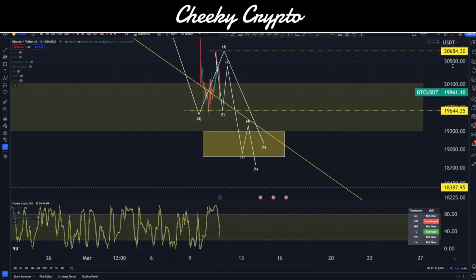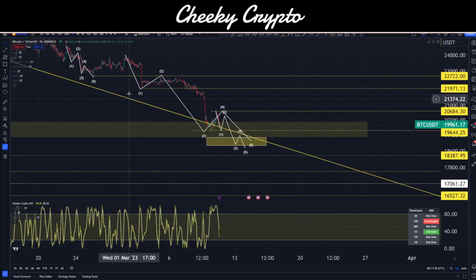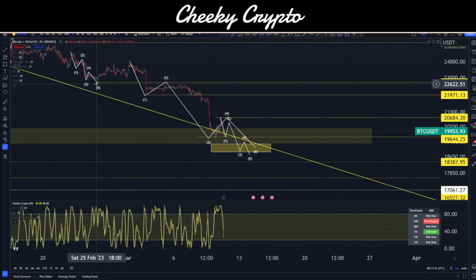Now, if I zoom out of this, we can illustrate exactly what's been going on there. We have 5 here. We go up in 3. We have a bigger wave 5, or 5-wave structure here. We've got to come up in 3. Now, we would not cross this wave 1 low. So invalidation of a bigger structure to the downside would be 22,722, right?